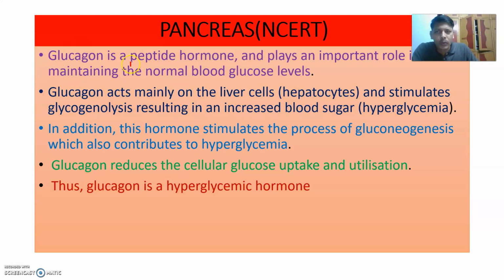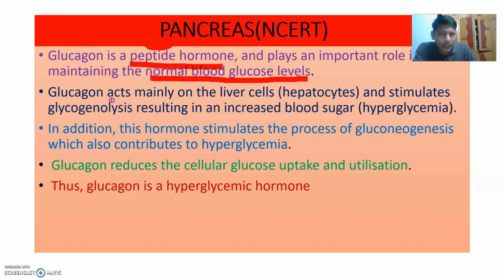Glucagon. What type of hormone is glucagon? A peptide hormone. You have learnt in the beginning of this lesson a long list of hormones and their chemical nature as well: amine hormones, peptide hormones, protein hormones, glycoprotein hormones, iodothyronines, steroid hormones. Glucagon is a peptide hormone and plays an important role in maintaining normal blood glucose levels.